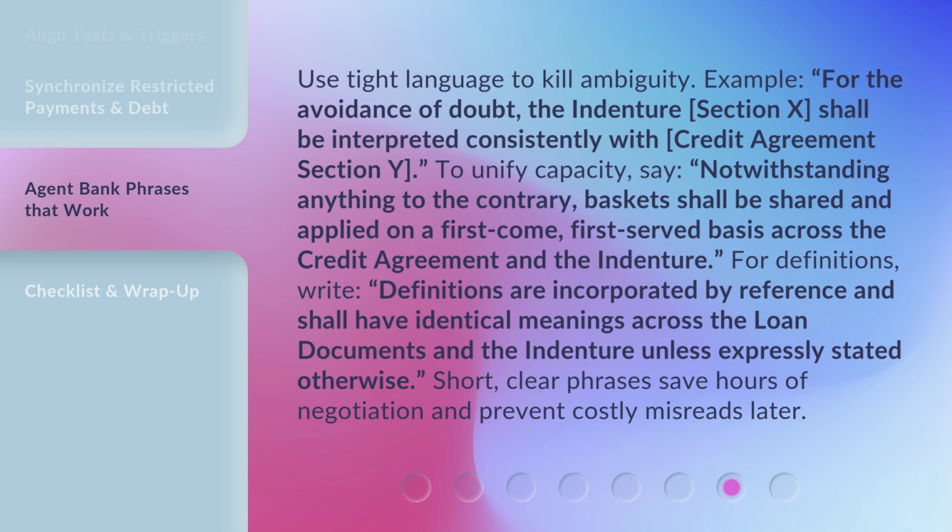For definitions, write, definitions are incorporated by reference and shall have identical meanings across the loan documents and the indenture, unless expressly stated otherwise. Short, clear phrases save hours of negotiation and prevent costly misreads later.